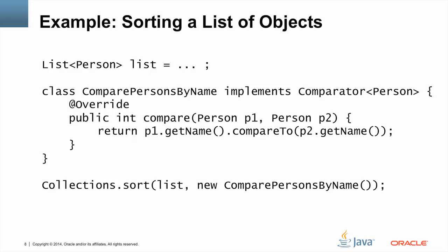And so what we need to do is create an instance of the ComparePersonsByName class and pass that to the sort method. This is sometimes a problem because the class that defines the Comparator is sometimes far away from where it's used. And so if you're looking at this sort call, you might have to hunt around somewhere in your file to figure out how the comparison is actually being done.